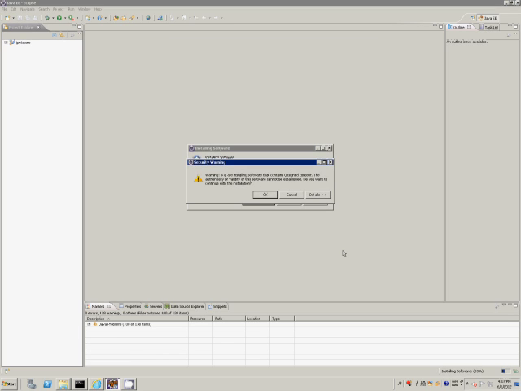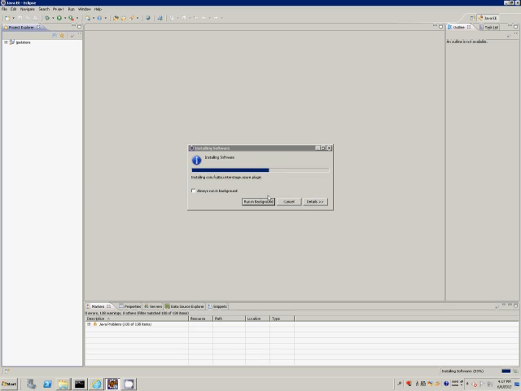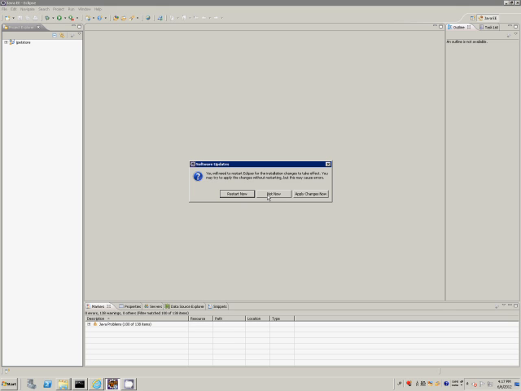During installation, a security warning is displayed. This is because Interstage Application Server plugin is not digitally signed, but it is safe to ignore this message and continue installation. When the installation is finished, we click Restart Now to restart Eclipse. After the restart, we can use Interstage Application Server plugin.